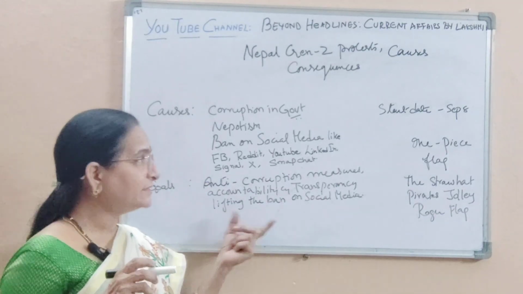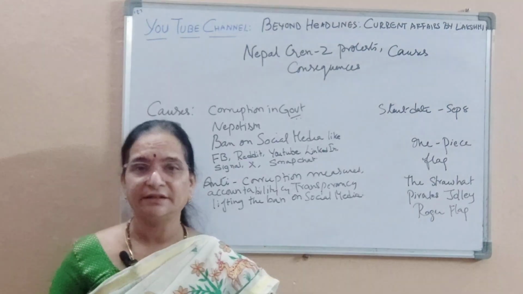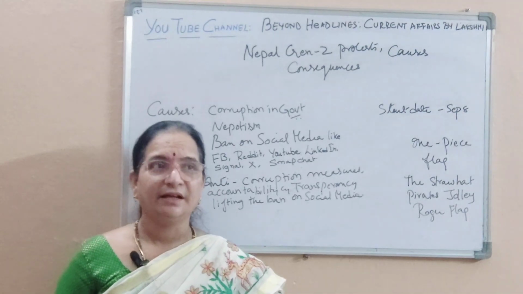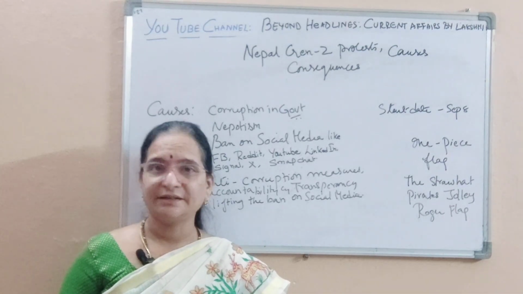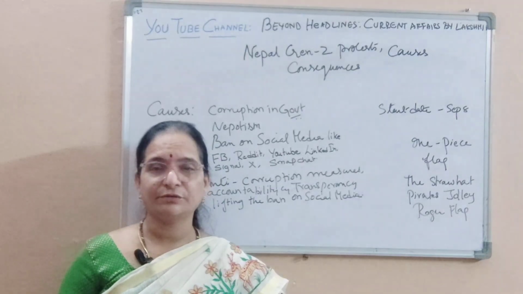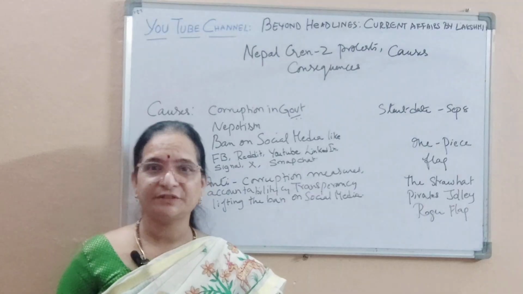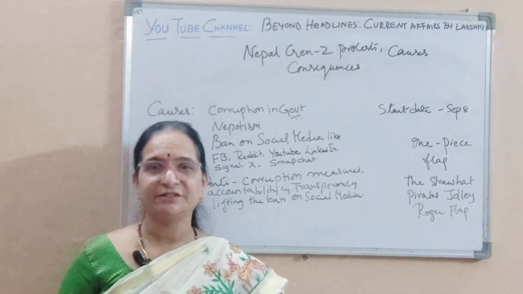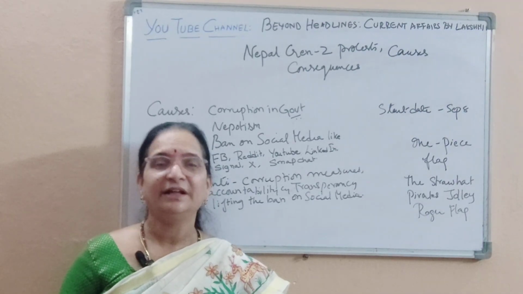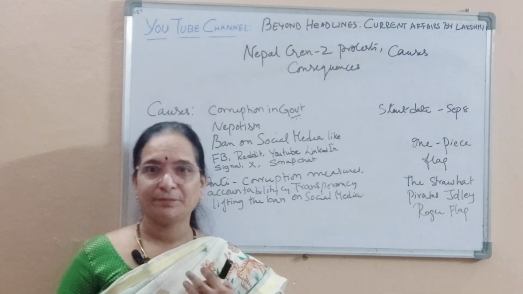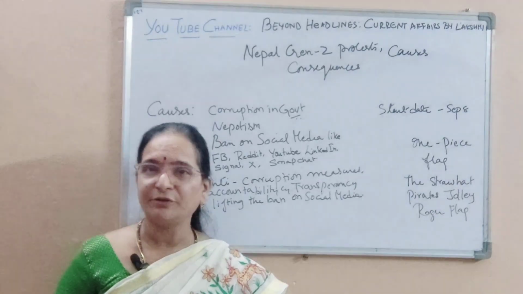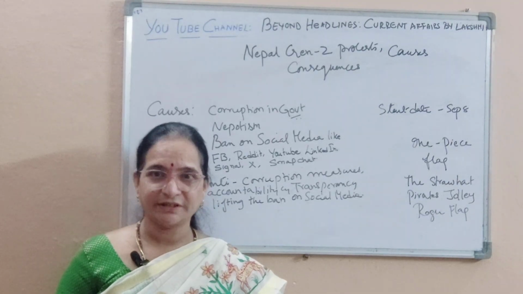So this is it from my side regarding the Nepal Gen-Z protests, and let us observe what's going to unfold before us, and hopefully it will be for the betterment of Nepal, for the future citizens of Nepal, for the current citizens of Nepal, where they can see better development, better employment opportunities, and a corruption-free government.